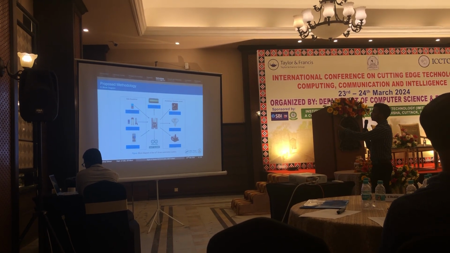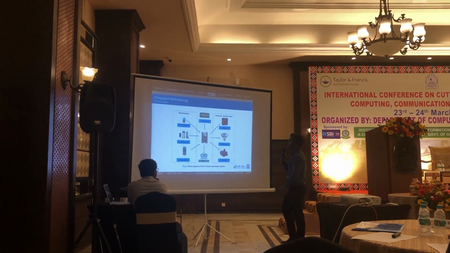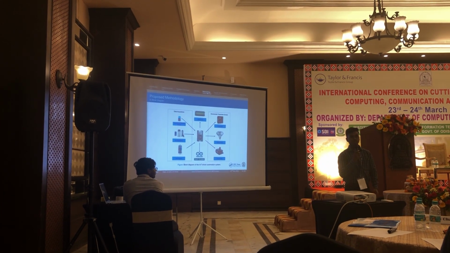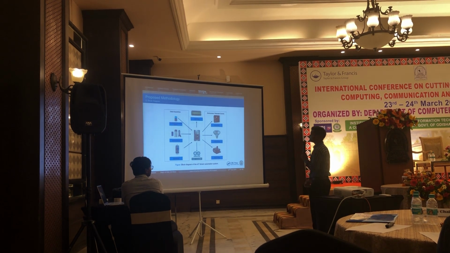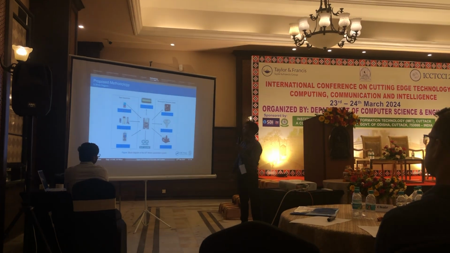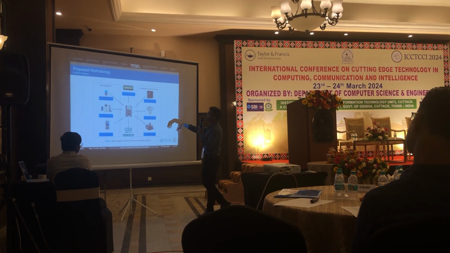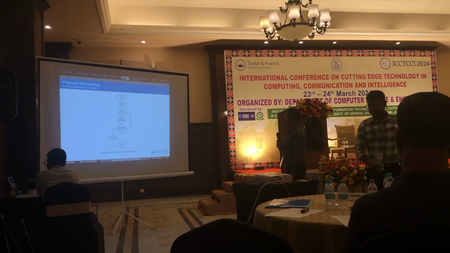Then the microcontroller sends all the collected data to Arduino Cloud, which is used to monitor the data. Finally, the collected data is compared against the ideal value, and then the actuators act accordingly.